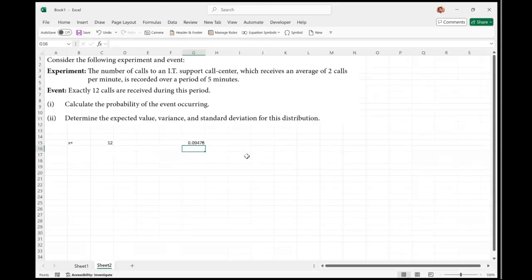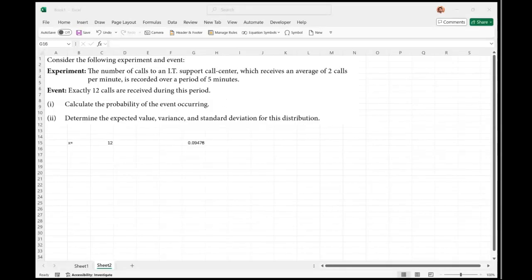Now, finding the expected value, variance and standard deviation is really simple for a question like this. When we are trying to find the variance or the expected value, they are exactly the same. I will encourage you to look into your formula booklet, and meanwhile, I'll also post those formulas on your computer screen.